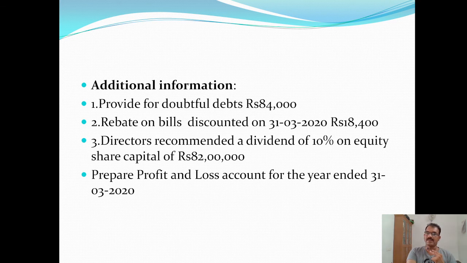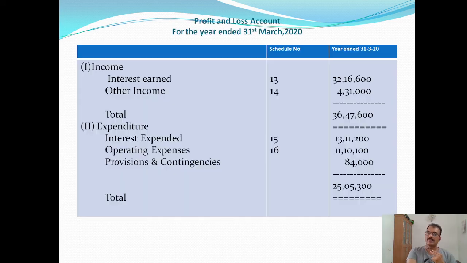Directors recommended a dividend of 10% on equity share capital of rupees 82 lakhs. So the equity share capital of the bank is 82 lakhs. 10% dividend is recommended by the directors. So 82 lakhs into 10% is equal to 8,20,000, the dividend recommended by directors. Prepare the profit and loss account for the year ended 31st March 2020. Okay, so this is the profit and loss account.